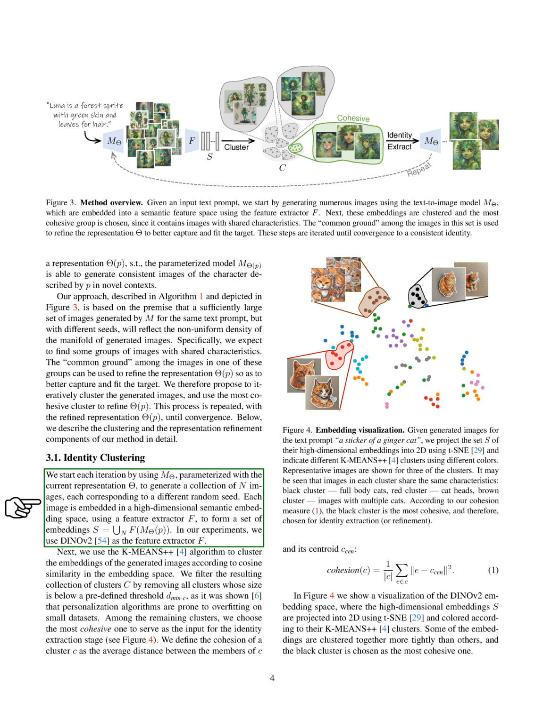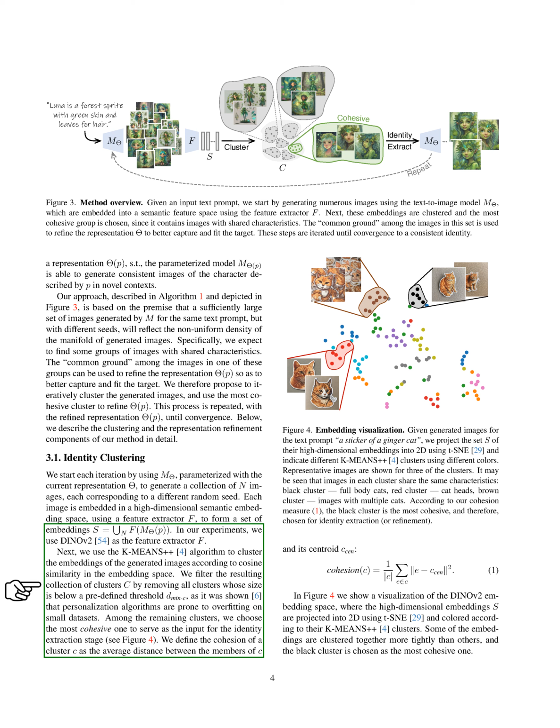We start each iteration by using the current representation to generate a collection of images, each corresponding to a different random seed. Each image is embedded in a high-dimensional semantic embedding space, using a feature extractor, to form a set of embeddings. In our experiments, we use DINOv2 as the feature extractor. Next, we use the k-means++ algorithm to cluster the embeddings of the generated images according to cosine similarity in the embedding space. We filter the resulting collection of clusters by removing all clusters whose size is below a predefined threshold,